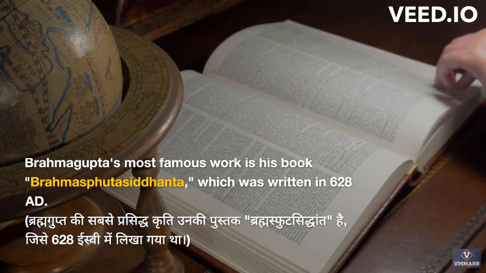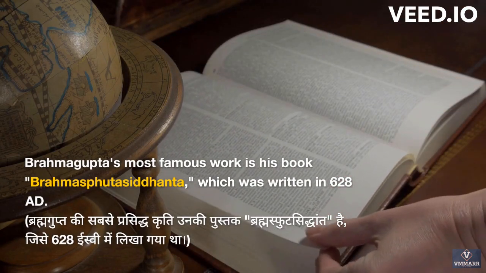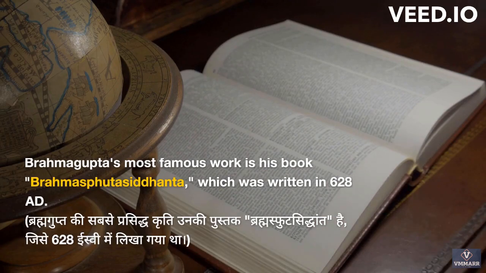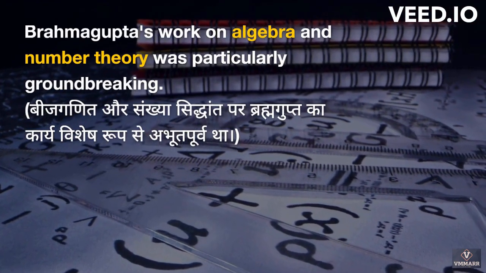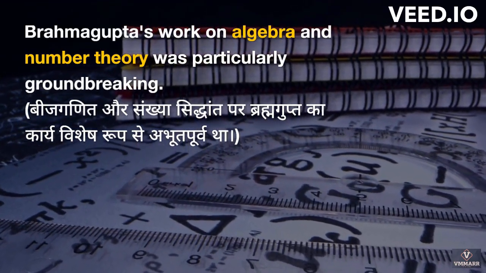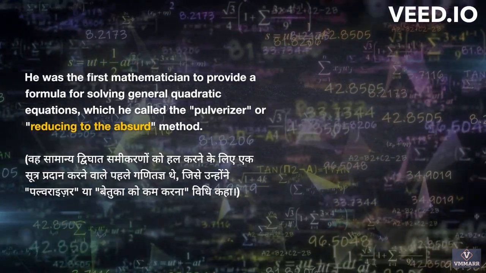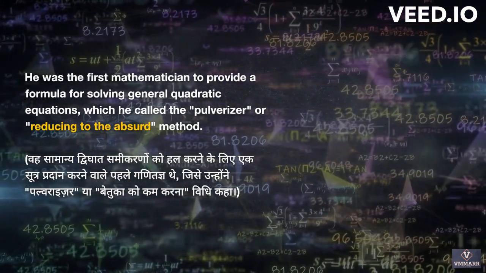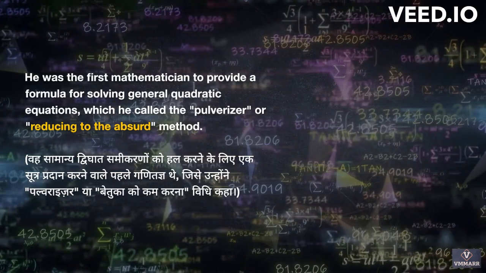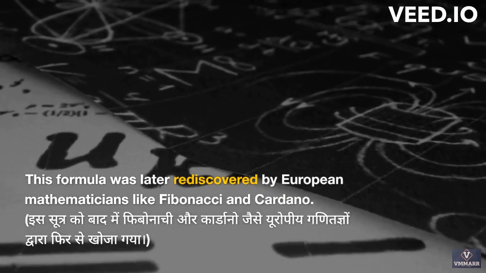Brahmagupta's most famous work is his book Brahmagupta Siddhanta, which was written in 628 AD. Brahmagupta's work on algebra and number theory was particularly groundbreaking. He was the first mathematician to provide a formula for solving general quadratic equations, which he called the pulverizer or reducing to the absurd method.